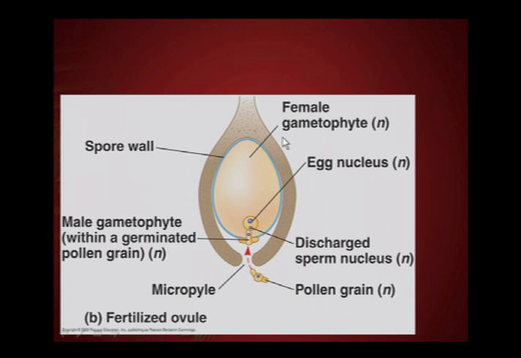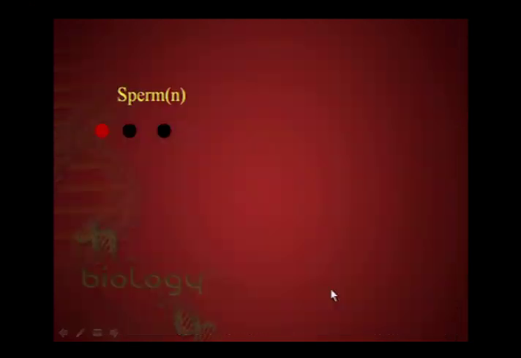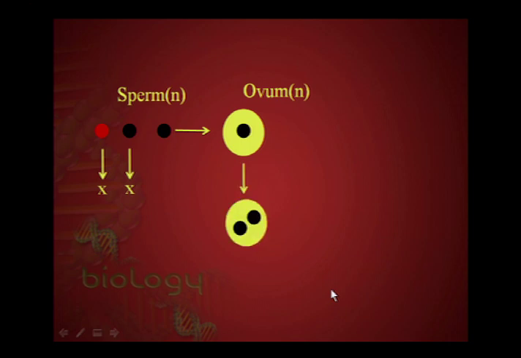So again, the pollen grain will elongate, enter the megagametophyte, which is the female gametophyte, and it will attempt to fertilize the egg, or will fertilize the egg. And so again, that's all happening within the female cone. So when we look at the fate then of these nuclei, the tube nucleus basically disintegrates and dies. One of the sperm nuclei will also die, and then the last sperm nucleus will fuse with the ovum.